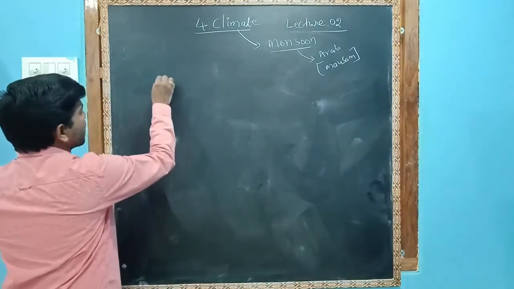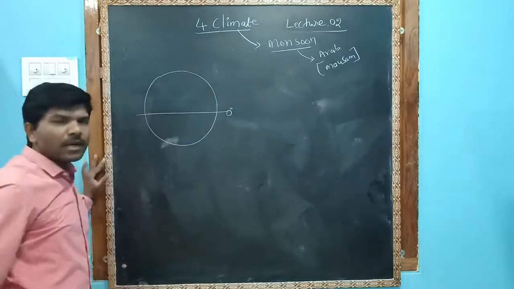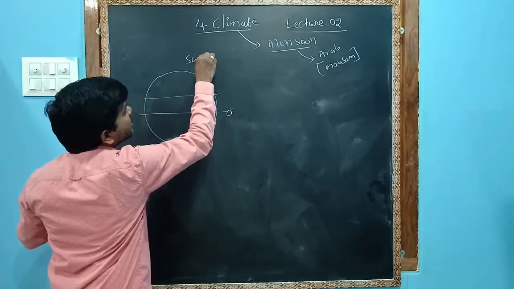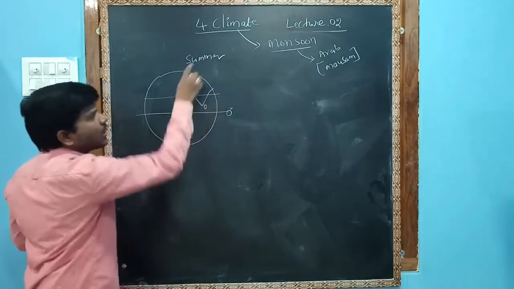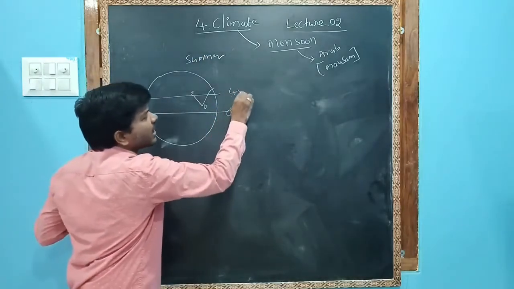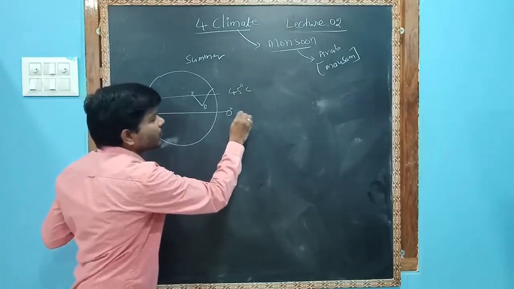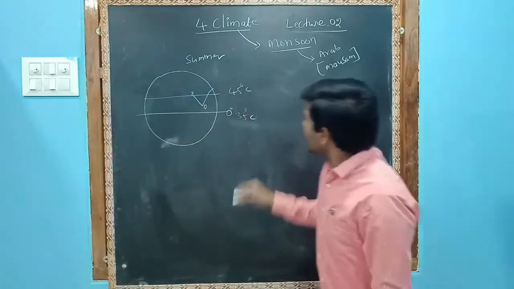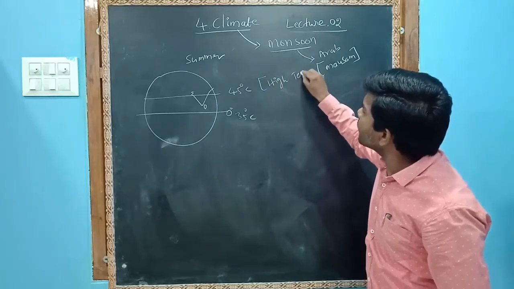Rainy season, I told you in the beginning. Okay, example. This is summer. This is India, and now it is summer. Whenever it is summer, 45 degrees Celsius temperature will be here, just like I told, 41, 42 degrees Celsius, and here 35 degrees Celsius temperature will be at the equator. So at India, high temperature is there.